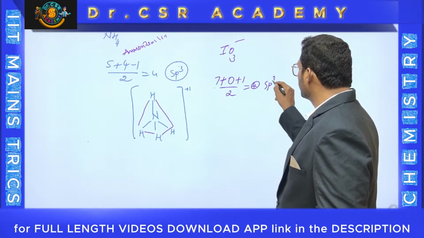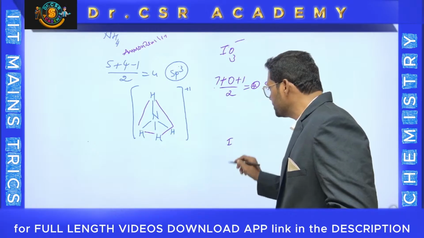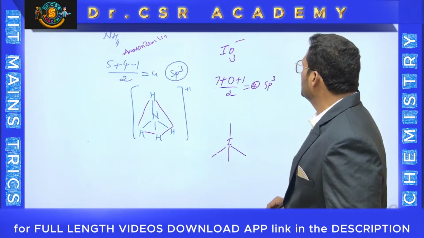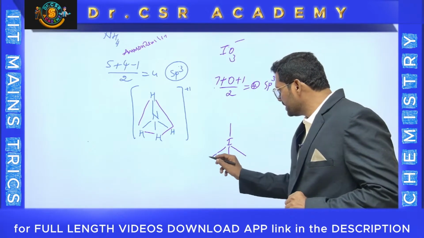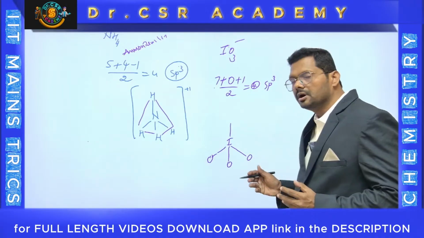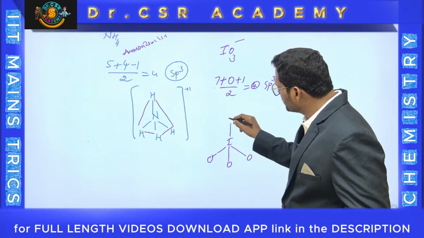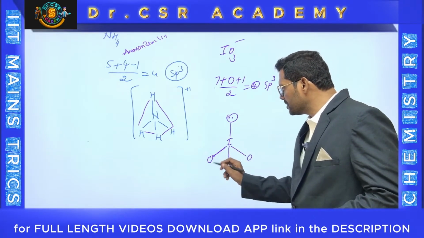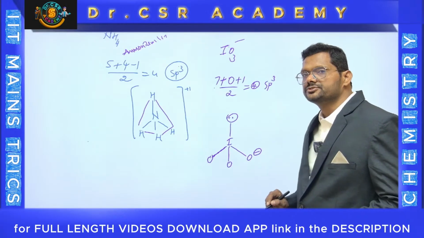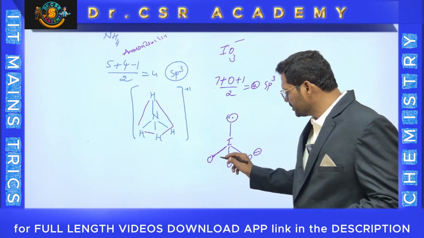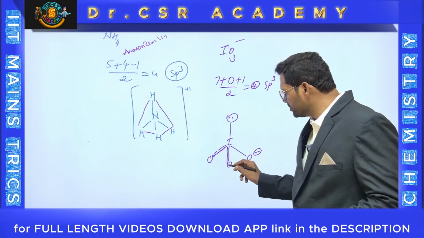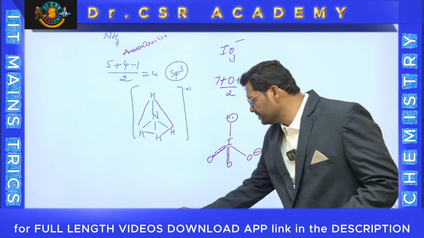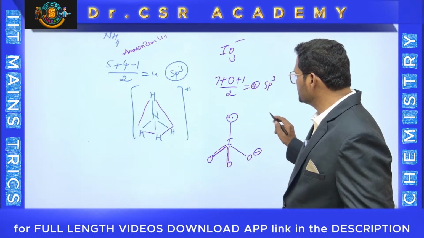Based on that, immediately you can write sp3. So tetrahedral. Iodine you can keep 4 bonds, you can write tetrahedral geometry. 1, 2, 3, 4 bonds. And total oxygens are 3. Suppose let it be 1 oxygen, second oxygen, third oxygen. All 3 were utilized. And what about this one? Don't worry, it is a lone pair. Where is the minus charge? On any one of the oxygens you can keep the minus charge. Here I am keeping a minus charge. Oxygen is divalent, so I have to keep a bond. That means it's a pi bond. It is also a pi bond. Clear? This is a single bond only because there is a negative charge on that. And the molecule appears this way.